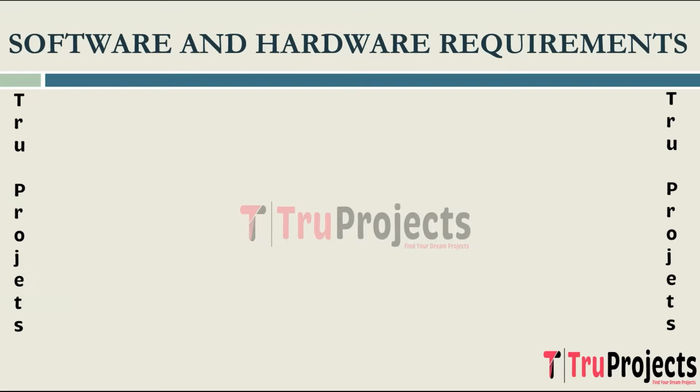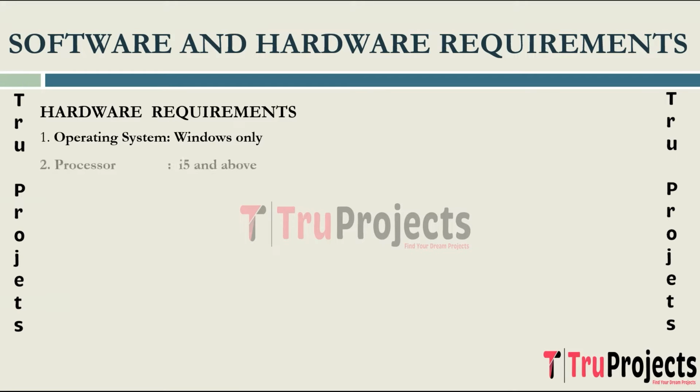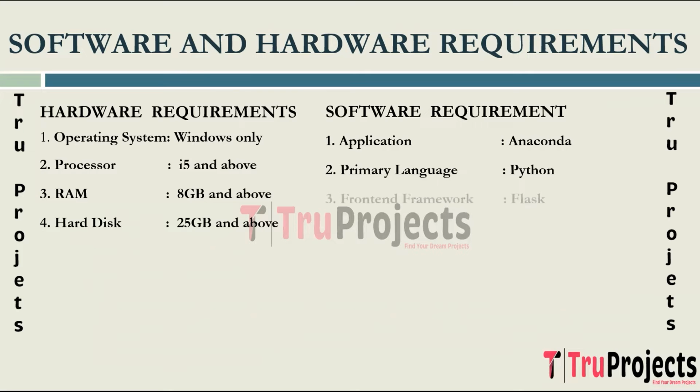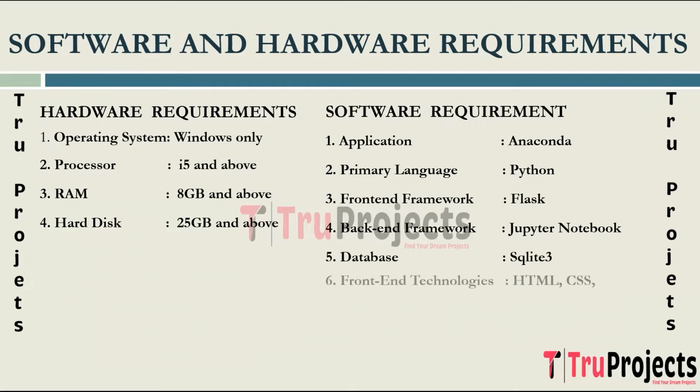To implement this project, we need hardware and software requirements. Coming to hardware requirements, we need operating system of Windows, processor of i5 and above, RAM of 8 GB and above, hard disk of 25 GB and above. Coming to software requirements, we need application of Anaconda, primary language of Python, front-end framework of Flask, back-end framework of Jupyter Notebook, database of SQLite 3, front-end technologies of HTML, CSS, JavaScript, and Bootstrap 4.